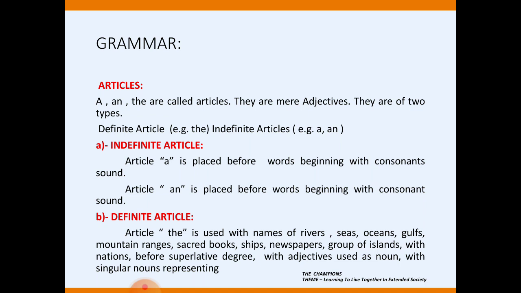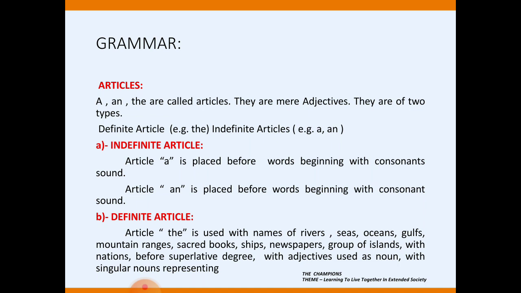Another example, MA and LLB. These two words are starting with M and L, so definitely they are consonants, but they give the sound of a vowel, A. So that's the reason we put an with MA and an with LLB. Honest and honorable, usually people make mistakes with this.